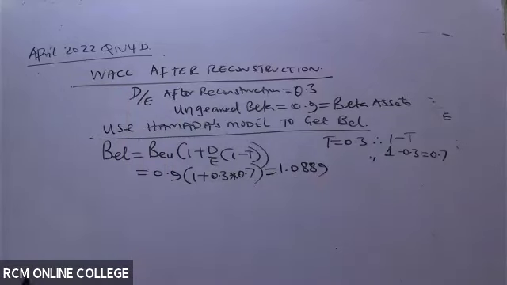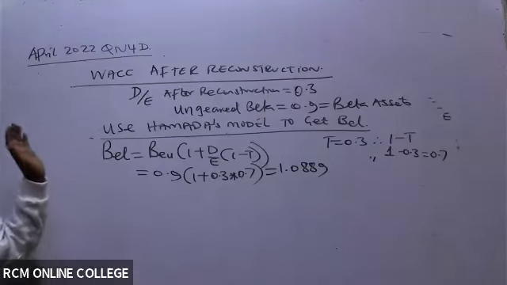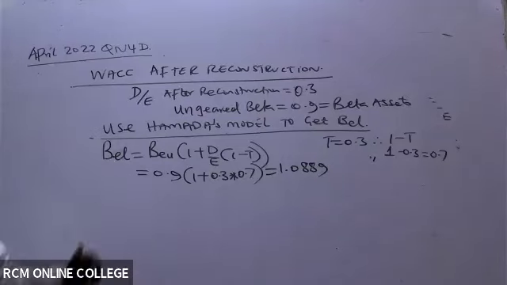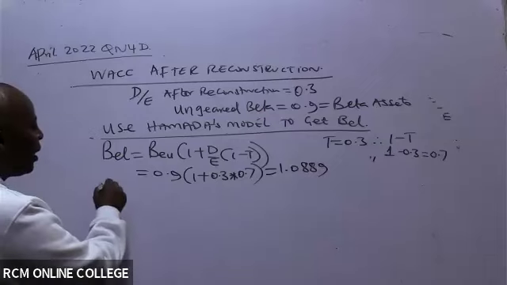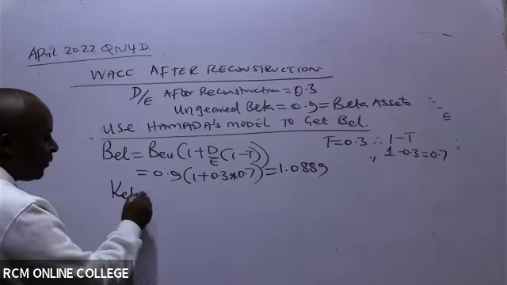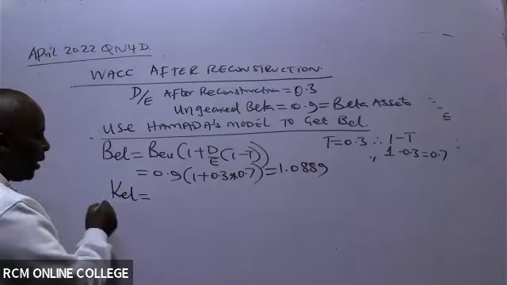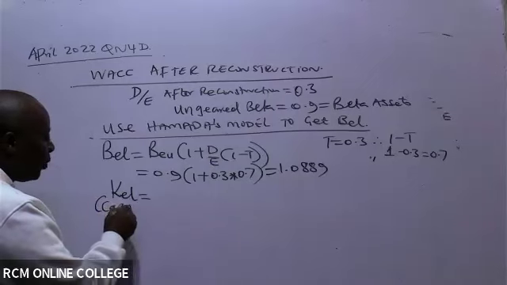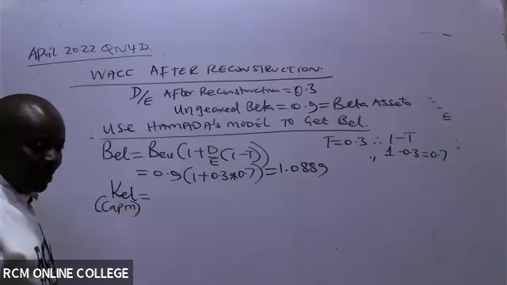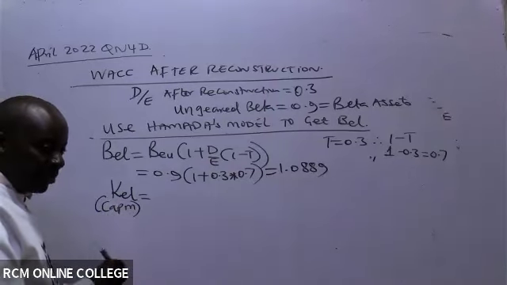So now, ladies and gentlemen, it's cousins' game. Once I get BEL, I know I have to calculate the figure of the other cousin, KEL. And KEL is a very good cousin. We normally use what we call CAPM, the capital assets pricing model.